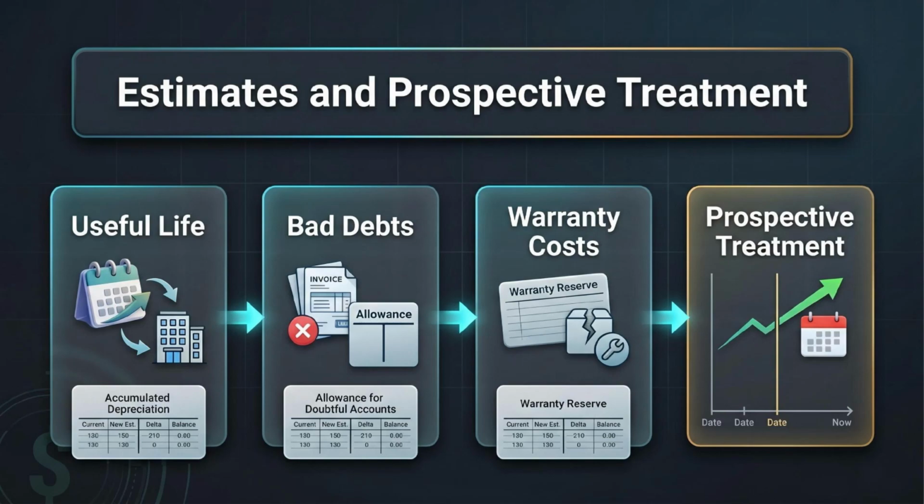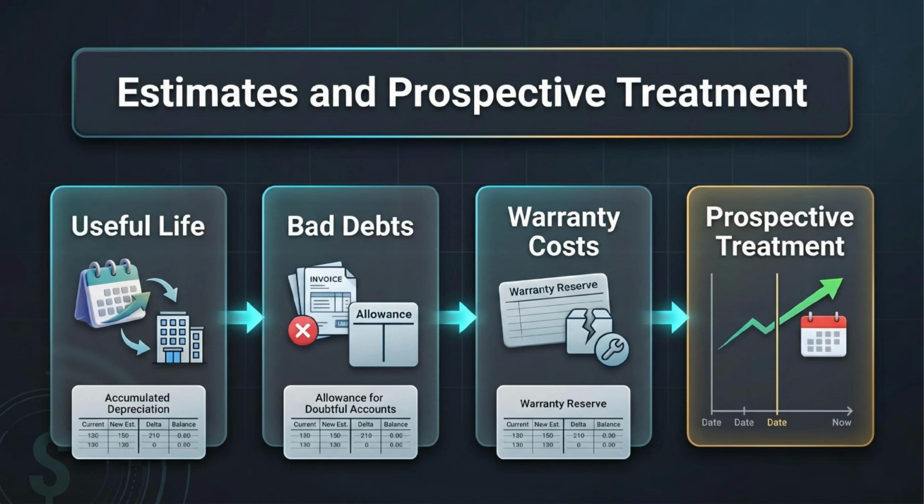In this episode, we continue Accounting Standards Codification Topic 250 and focus on accounting estimates and prospective treatment. Estimates are not a weakness in accounting, they are a necessary part of financial reporting because accountants often deal with future benefits, future obligations, recoverability, useful lives, bad debts, warranty costs, and many other uncertain items.